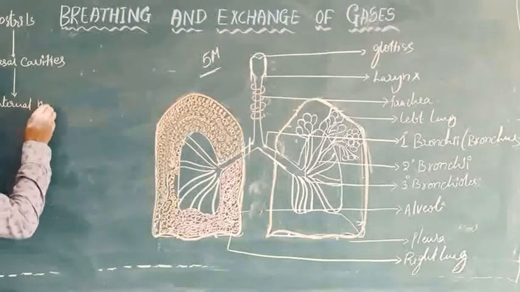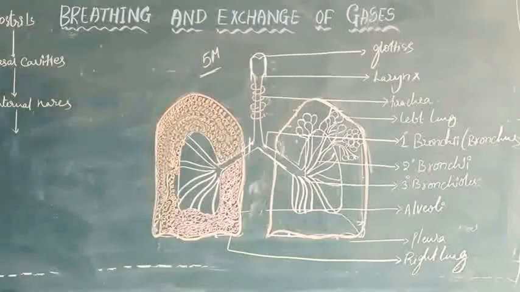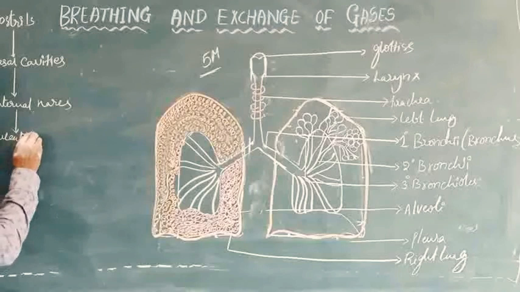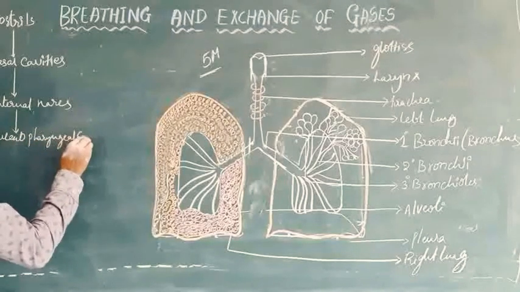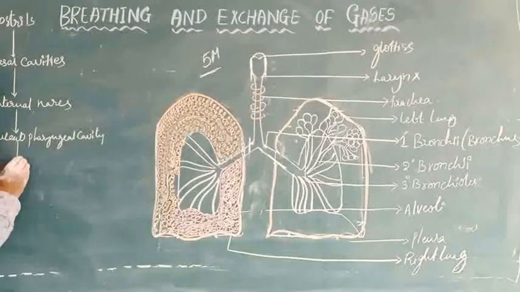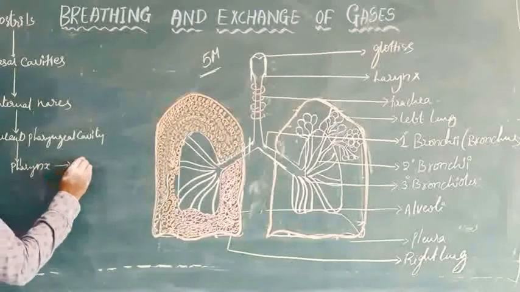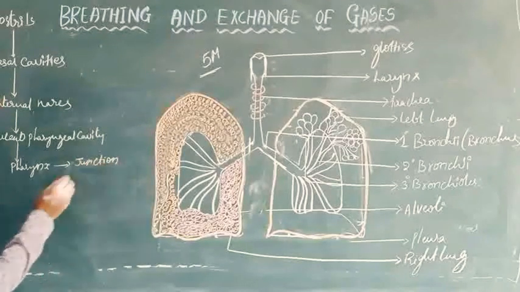Internal nares open into the buccal cavity and pharyngeal cavity called the buccopharyngeal cavity. The pharynx, as you already know, is a junction of the digestive tract and respiratory tract.